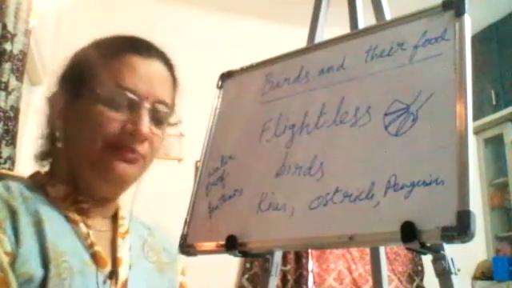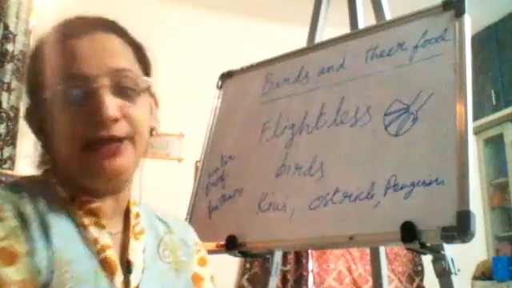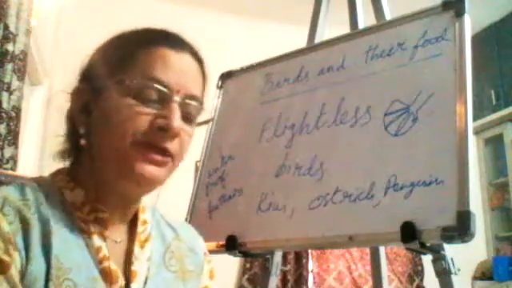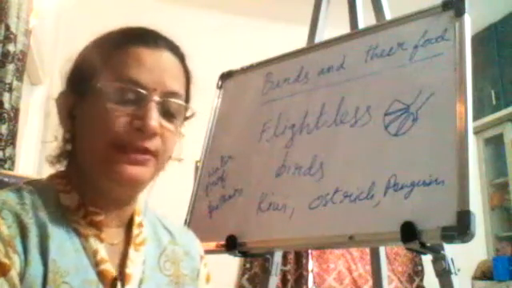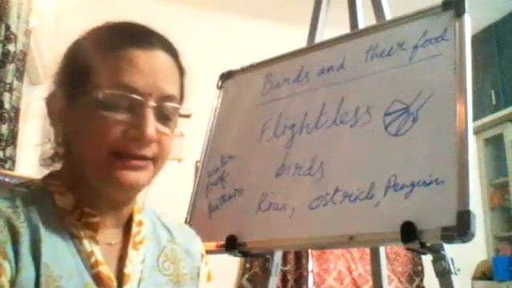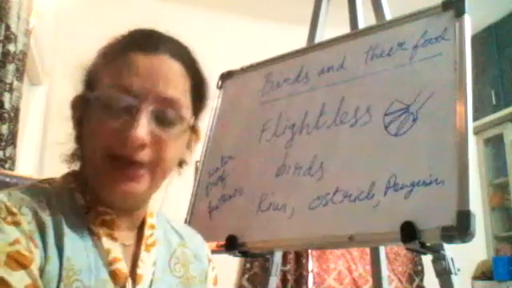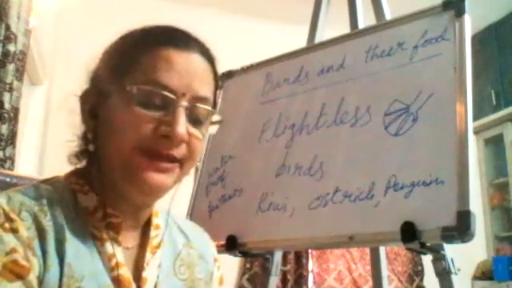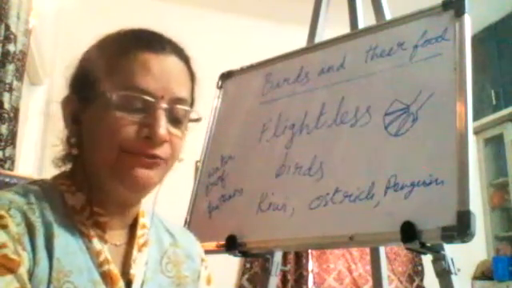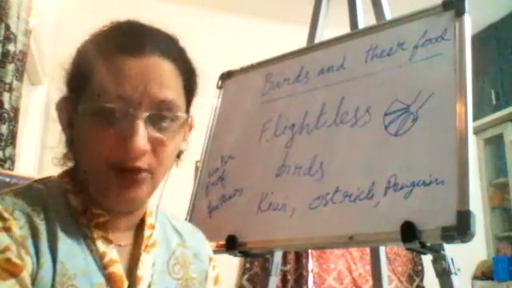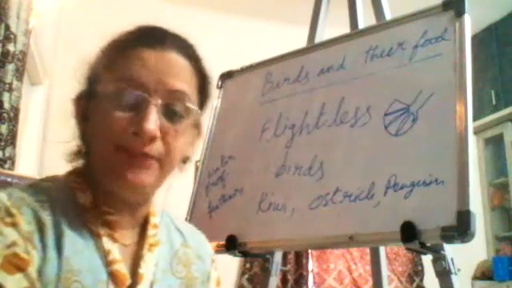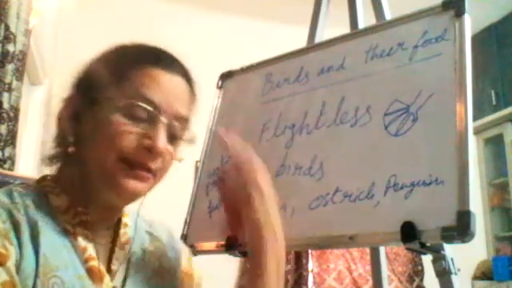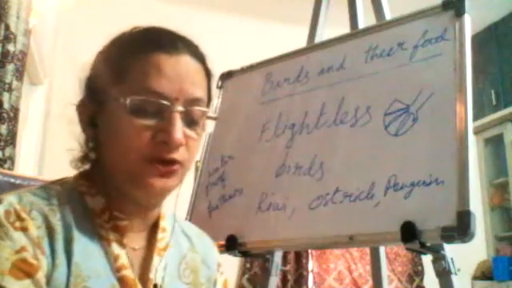Now, how about the feet and the claws of the bird? We have it from page number 108. I want all of you to open to page 108. Feet and claws of the birds. Different birds have different types of feet and claws. These differ in shape and size. The claws of the birds are very helpful to them. They help in catching, holding, and eating food. They help the birds in walking, swimming, climbing, and perching. They protect the birds from their enemies. Let us learn about some common types of feet and claws of the bird.